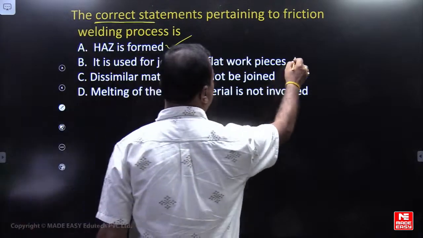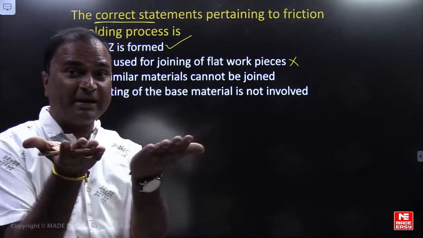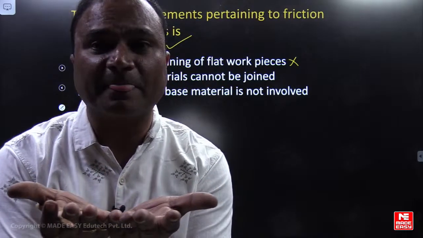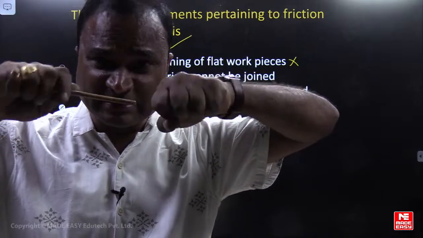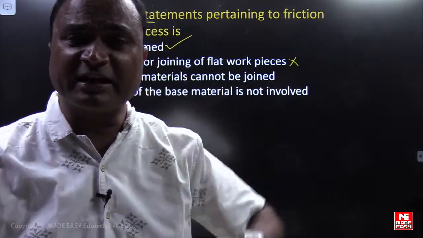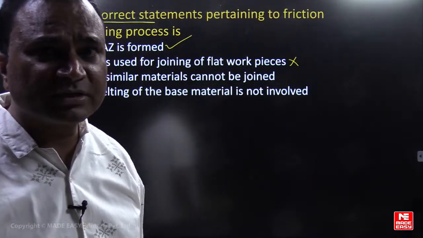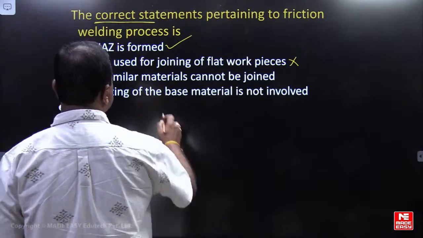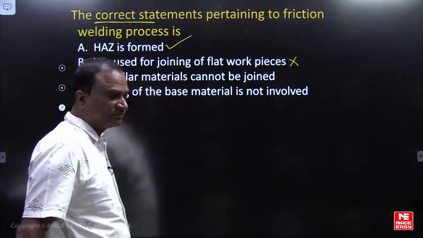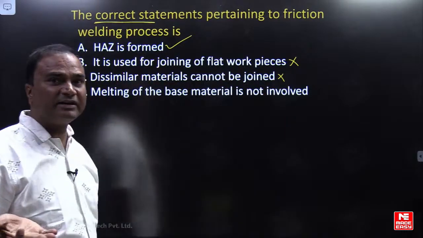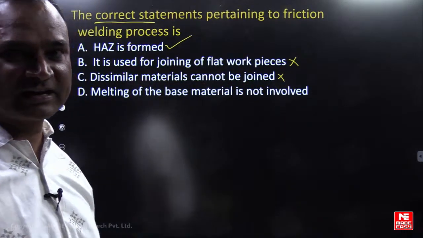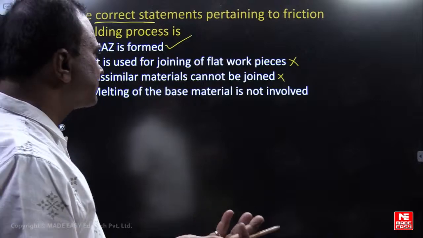It is not used for flat. Flat means plates, which is friction stir welding. Friction welding is used for axisymmetric objects only. Cylindrical shape objects only we join by friction welding. Dissimilar materials cannot be joined? Please think, dissimilar materials can be joined. That is the advantage of friction welding. It is solid state welding, so can we join dissimilar materials now?